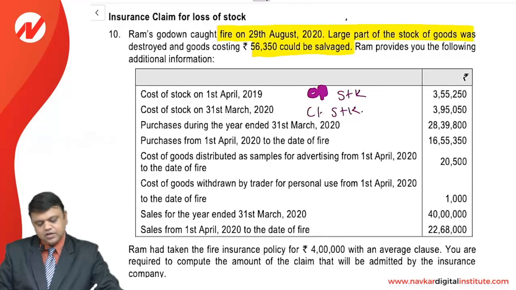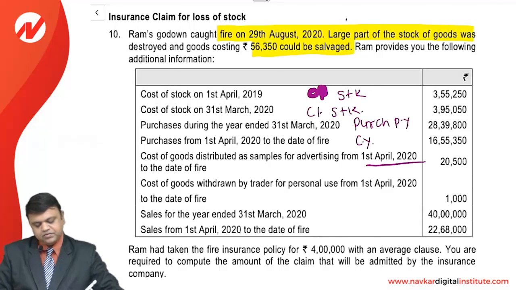Purchase during the year ended 31st March 20, that is the purchase of the previous year. Purchase from 1st April to the date of fire, that is the year of fire, we will consider as the current year. Cost of goods distributed as a sample for advertising, so it is to be deducted from the purchase.